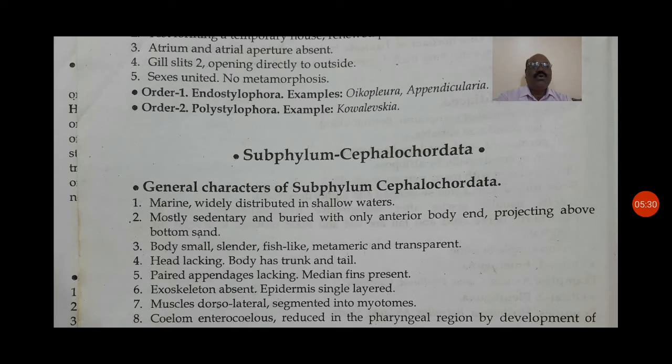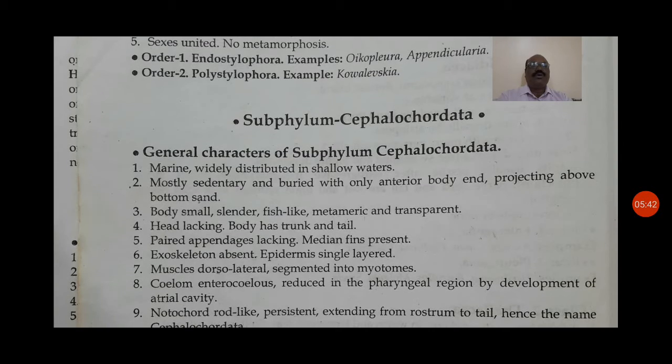The Cephalochordata are marine, widely distributed in shallow waters, mostly sedentary, buried with only the anterior body end protruding above the bottom sand. The body is small, slender, fish-like, metameric and transparent. Head is lacking; the body has trunk and tail.